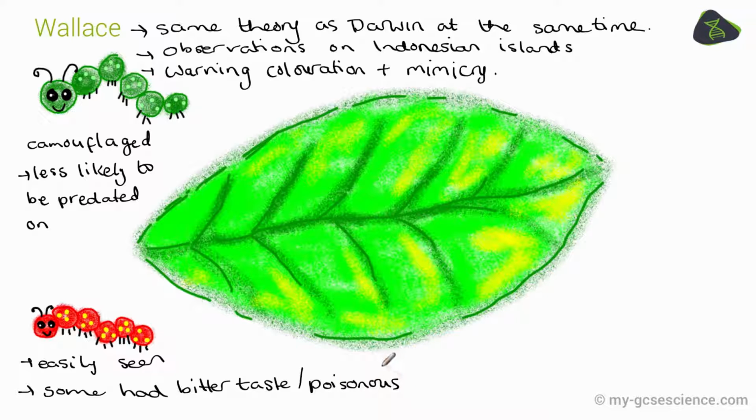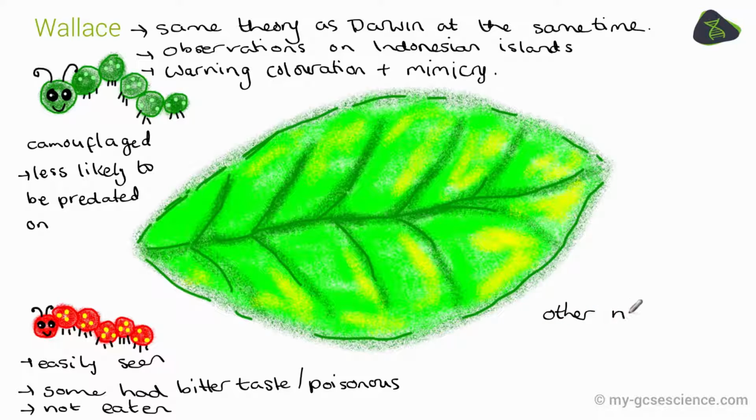So somewhere down the line they had mutated to have this bitter taste or have this poison. As a result, a predator like a bird would pick one up and eat it, and either not feel very well as a result, or could in fact die if it was severely poisonous. And those birds would learn to avoid eating these red caterpillars. But what Wallace noticed that was even more remarkable is that there were other non-bitter or non-poisonous red insects.